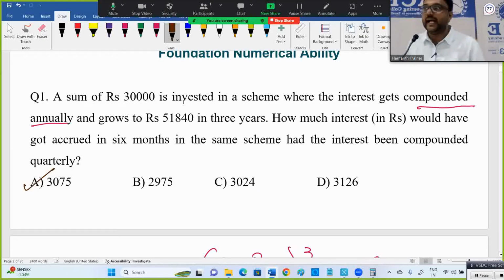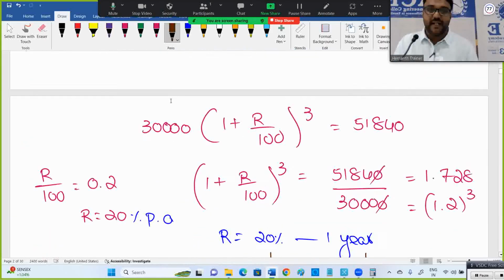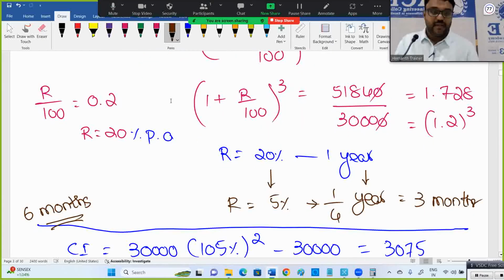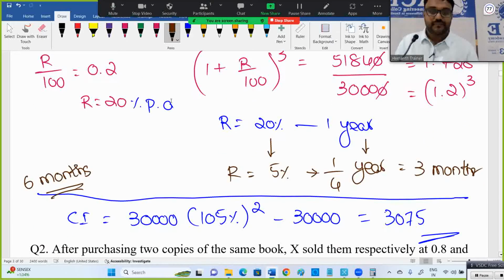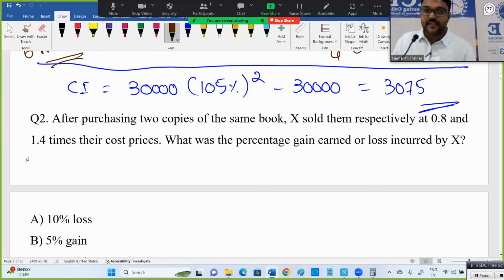3075. At least read the question again now. Compounded annually, initially 30,000 becomes 51,840. We got the rate of interest also related to compound annually. Then we converted into quarterly because they said quarterly, and that too in 6 months. In 6 months there are 2 quarters, that's why whole square. So get the clarity why we are doing this, why the next step, what is happening and all. Please try to get the clarity. So that's about this 3075.